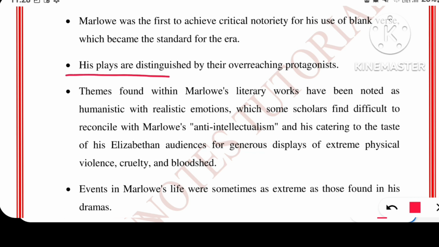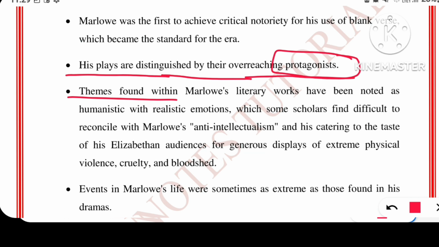His plays are distinguished by their overreaching protagonists. Now see, the protagonists are so close to the readers and viewers of his drama that they become excessively popular automatically because of their very powerful and very staunch performance.